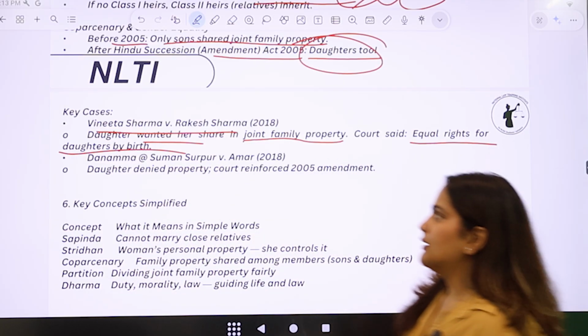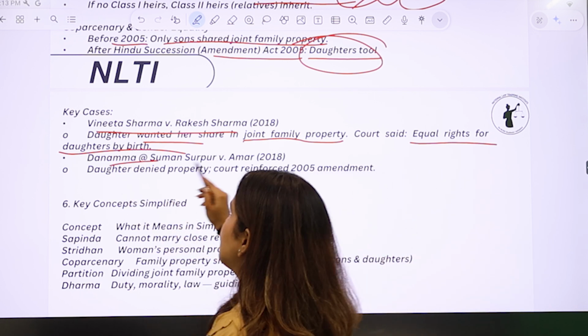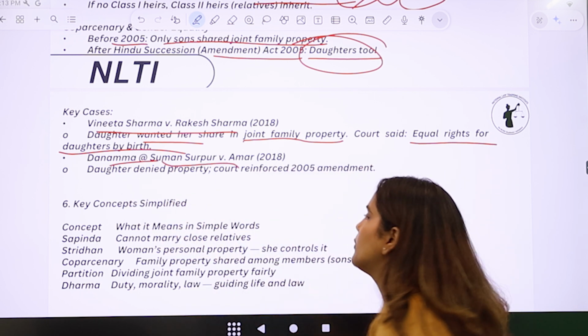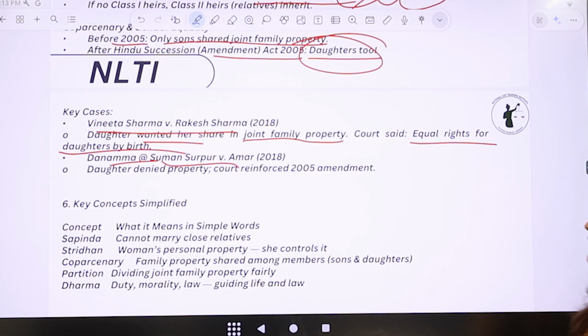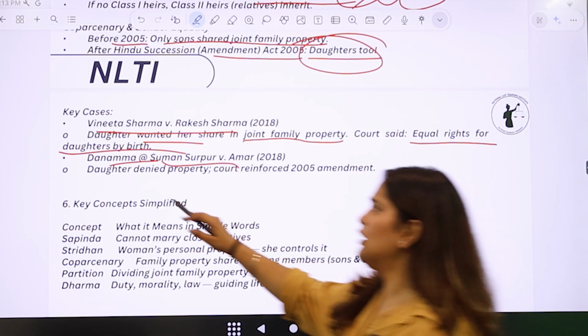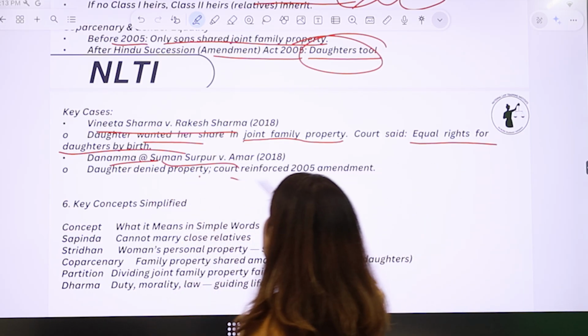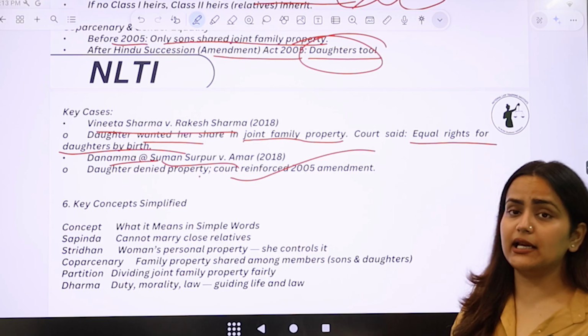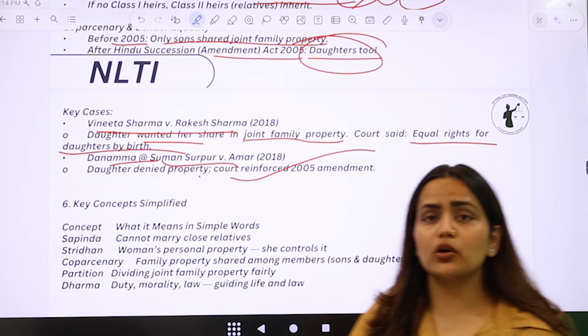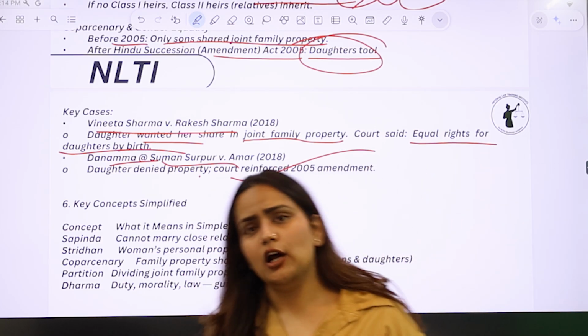And then there was another case, Suman Saroop versus Amar, right? In this case, the daughter was denied property and the court reinforced the 2005 amendment, stating that girls also have equal rights over the Hindu undivided property.